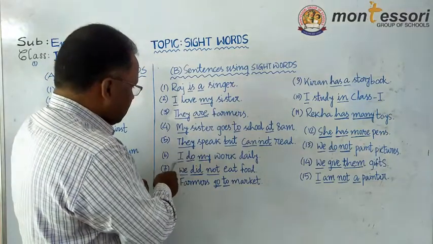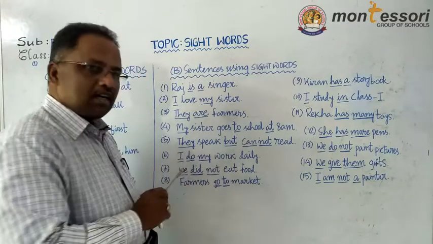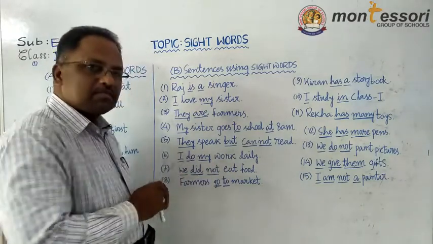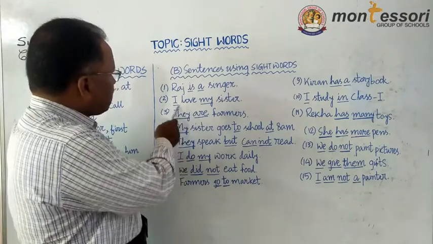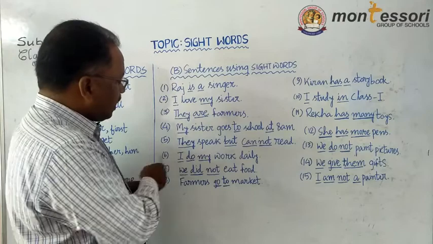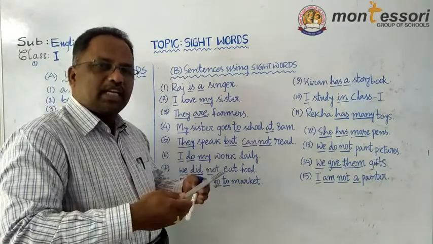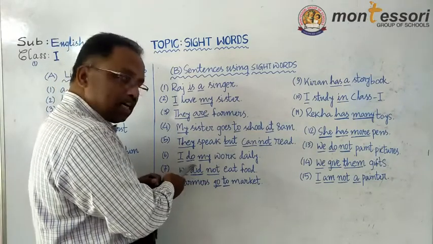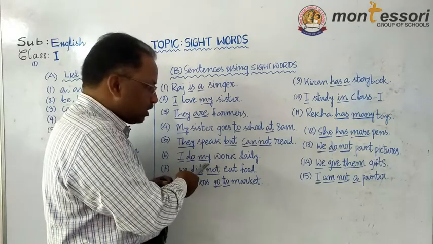Next you see, I do my work daily. Now you see I. Now here, how many times did we use it? Here once we used I. Again we used I here. So that is the number of times we take these words. I, do, underlined, do is also a sight word. My is also a sight word.